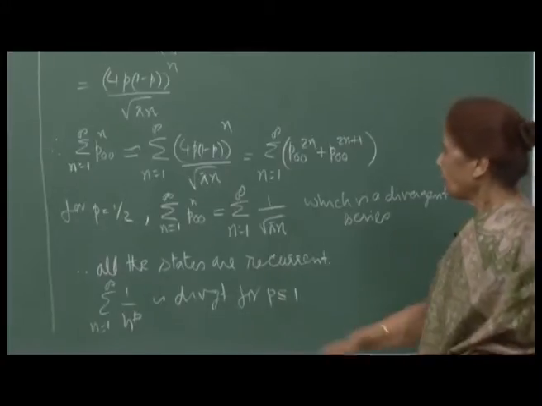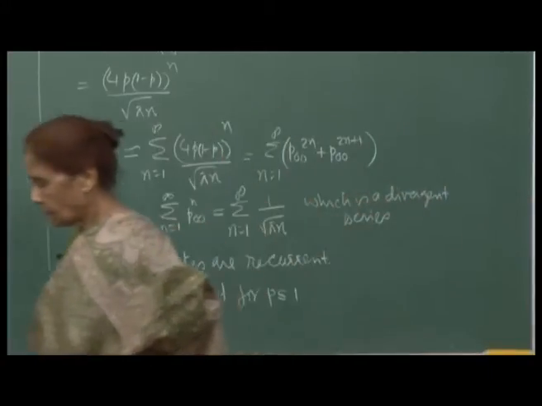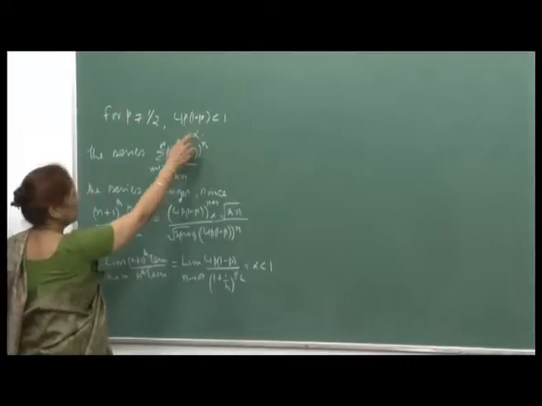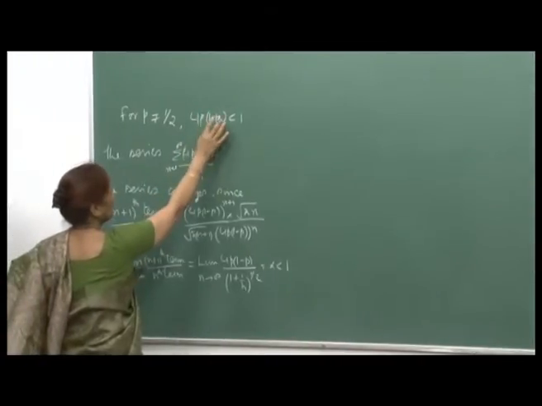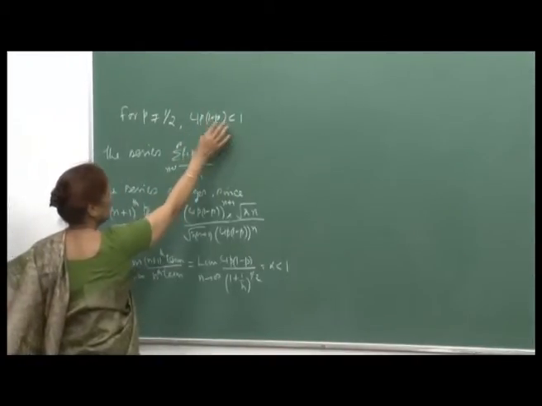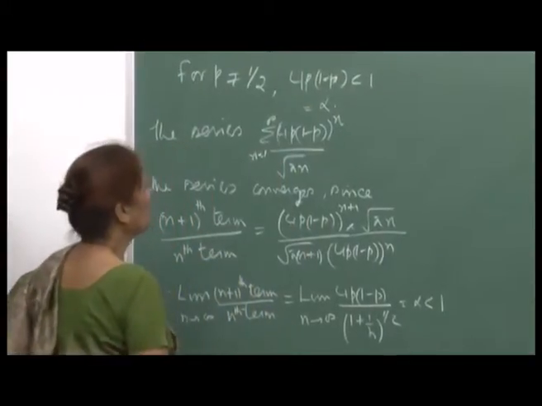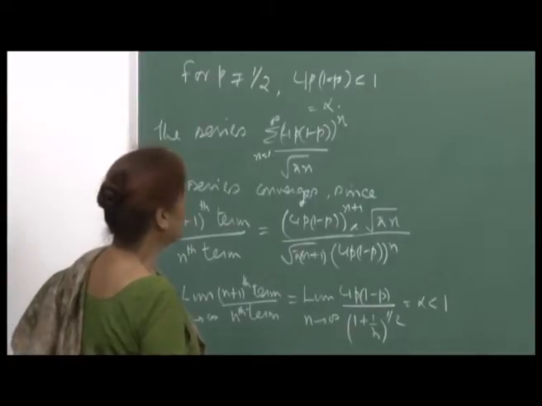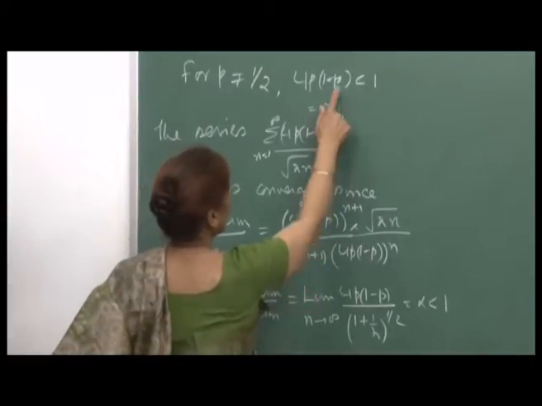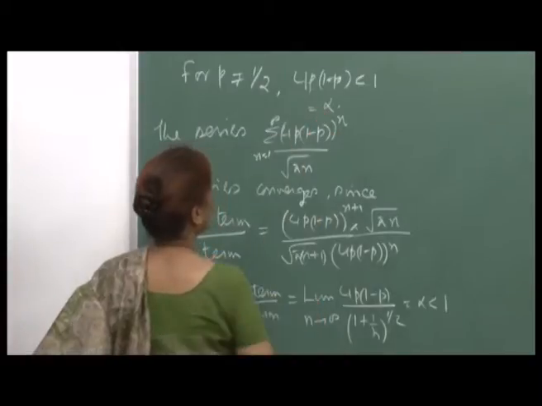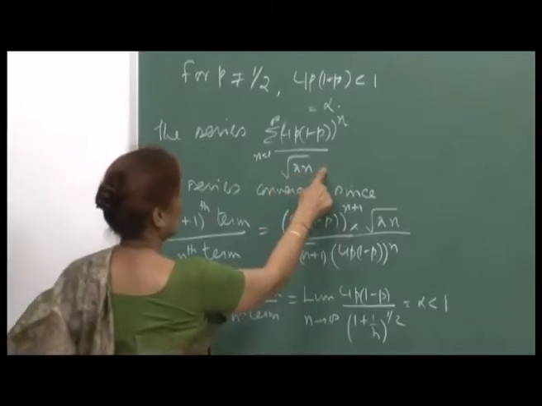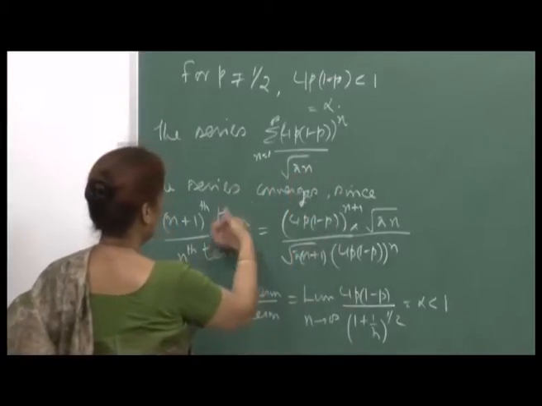Okay. Now, we have to consider the case when p is not equal to half. So, for p not equal to half, your 4p into (1-p) will be less than 1. Remember, for p equal to half this has the maximum value, the term 4p into (1-p) is maximum for p equal to half. So, for p not equal to half, it will be less than 1, right. And so, let me denote this term by alpha. Then we will show that this series converges, and it is simple, you just apply the ratio test.